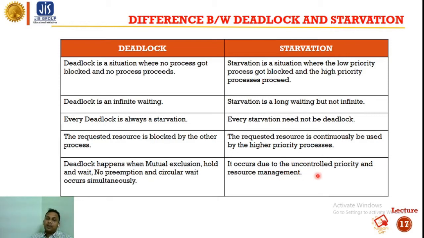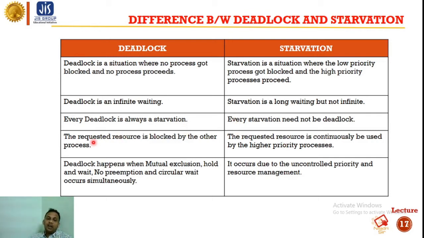So I am telling you once again what the difference between deadlock and starvation is. Deadlock is basically a situation where no process gets blocked and no process proceeds. But in case of starvation, it is a situation where the low priority process gets blocked and the highest priority process proceeds. Deadlock is an infinite waiting, whereas starvation is a long waiting but not infinite. Every deadlock is a starvation, but every starvation need not be a deadlock.